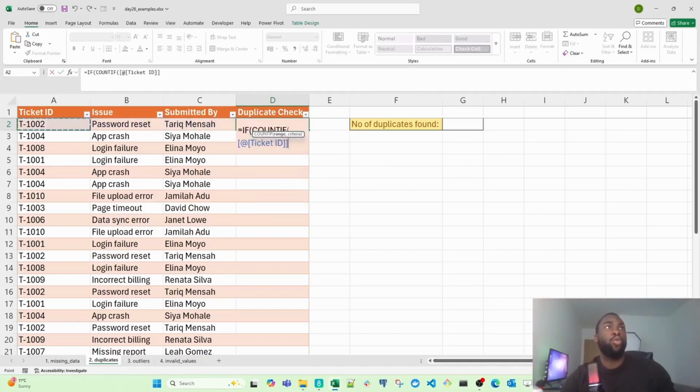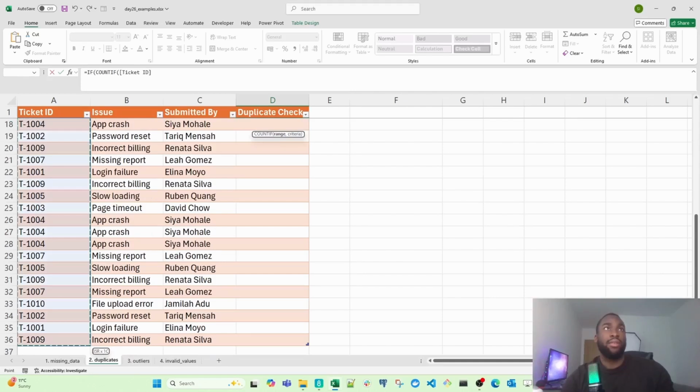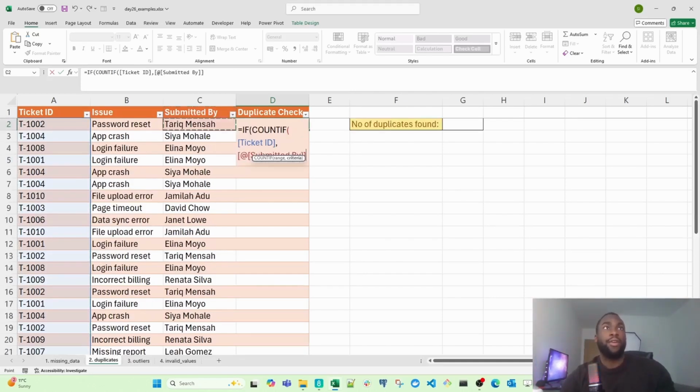I'm going to select all the ticket IDs as the first argument, and then I'm going to check the very first ticket as the second argument. Then I'm going to close the bracket and say greater than 1.